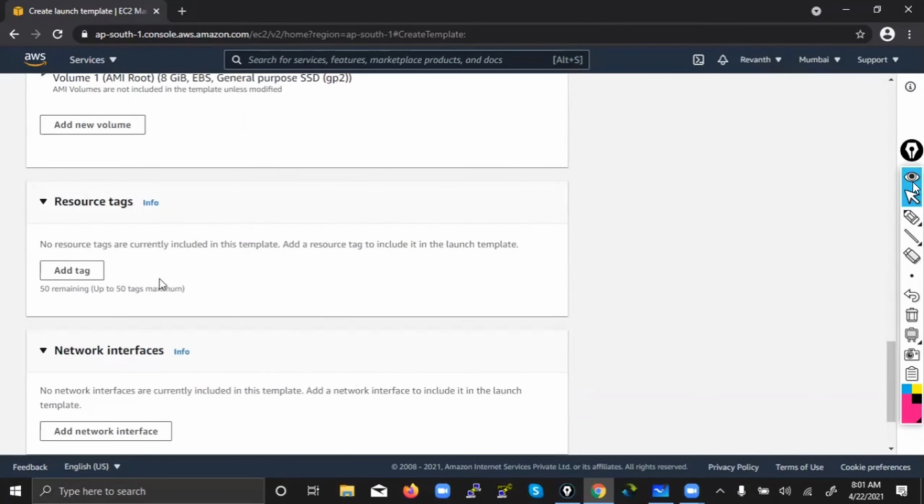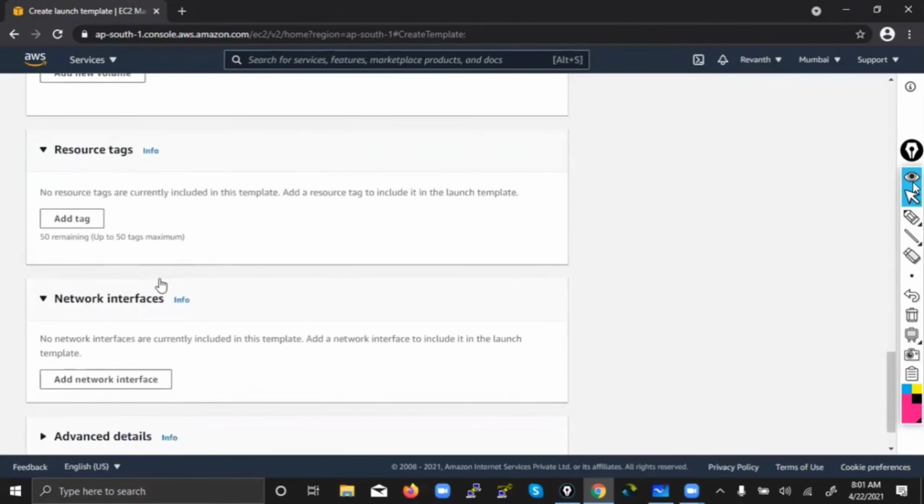If you want to give a name, you can give it here, or else we can give the name in auto scaling also while defining it. So leave it as this. No need to give tags.